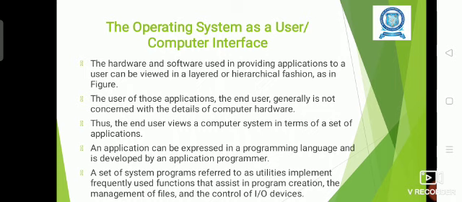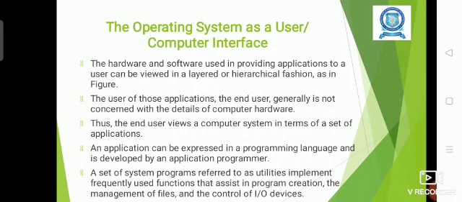When we look at the computer system, we see only the set of applications, isn't it? The end user views the system in terms of various applications. The applications are developed in different programming languages by the application programmers.